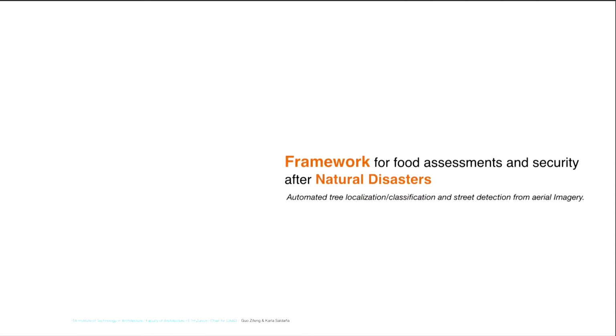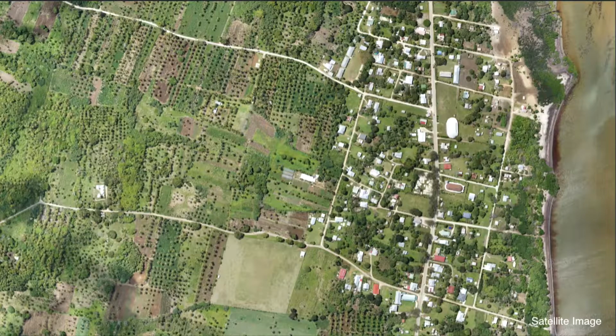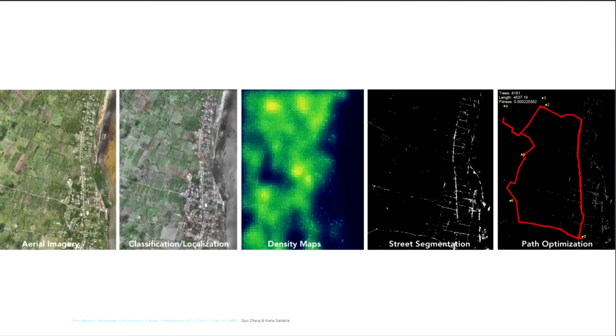The conjunction between big data and machine learning provides assessment of food security after natural disasters, for those countries where agricultural resources are a key driver of economic growth. Therefore, we aim to fulfill the necessities of rapid food security and management after a natural disaster. To do so, we propose a framework that uses two supervised deep convolutional neural networks to locate, classify, and further optimize paths for the collection and transportation of these natural resources.